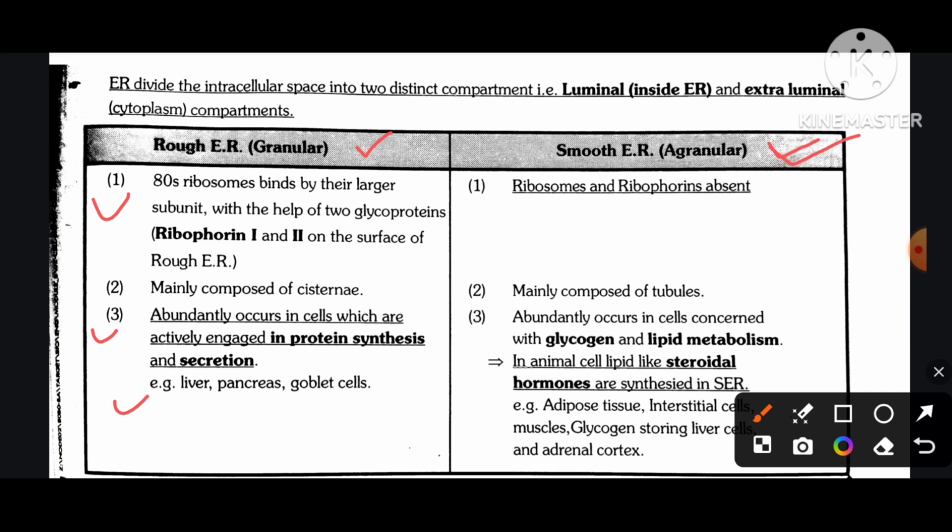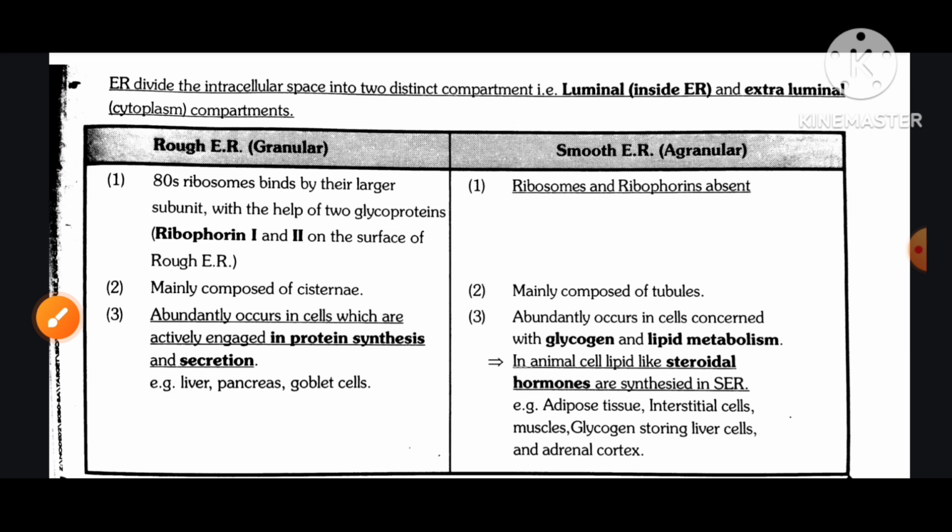In smooth endoplasmic reticulum, ribosomes and ribophorins are absent; it is mainly composed of tubules. It abundantly occurs in cells concerned with glycogen and lipid metabolism. In animal cells, lipids like steroidal hormones are synthesized in smooth endoplasmic reticulum, for example, in adipose tissue, interstitial cells, muscles, glycogen-storing liver cells, and adrenal cortex.